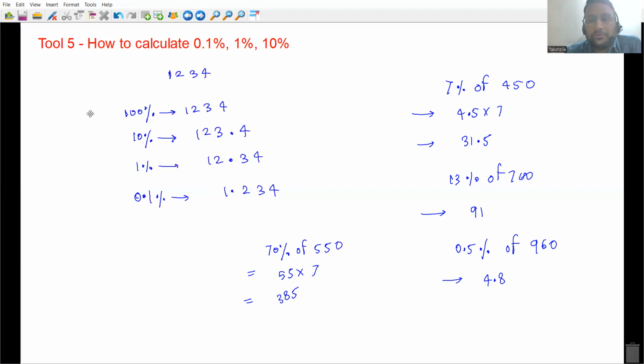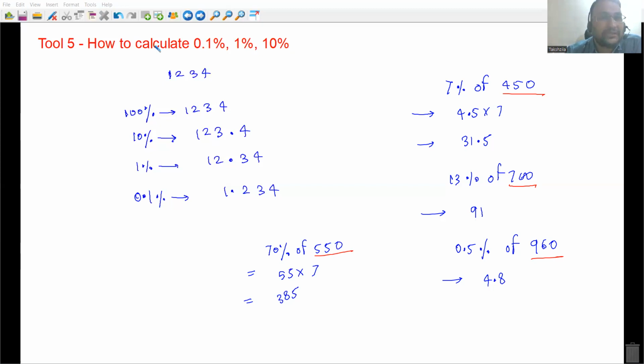You are supposed to do these kind of numbers orally when the numbers are easy. 450, 700, 960, 550 numbers are easy, everyone. Okay, so practice for this as well. This is tool number 5, everyone.